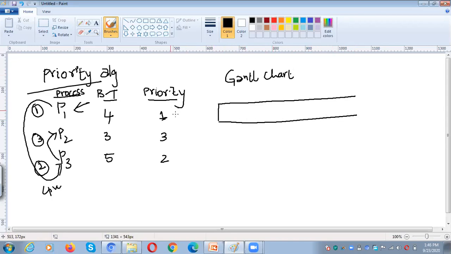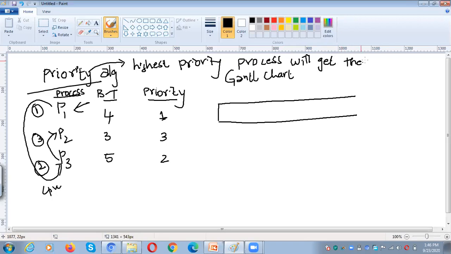So initially, in the priority algorithm, the highest priority process will get the CPU first.